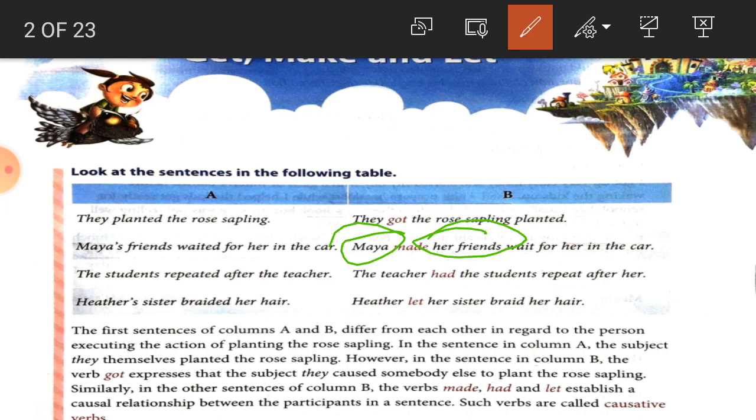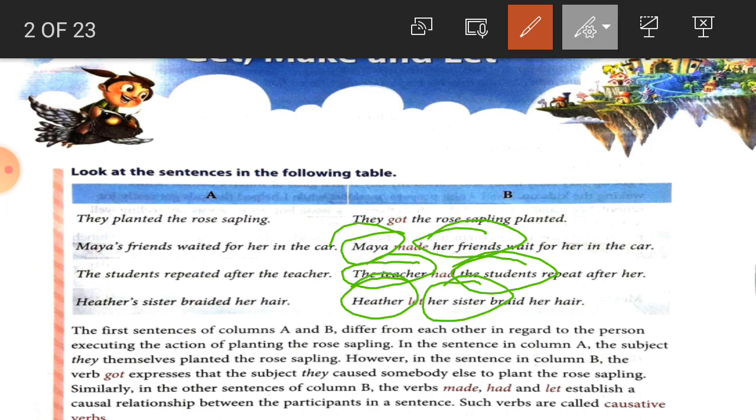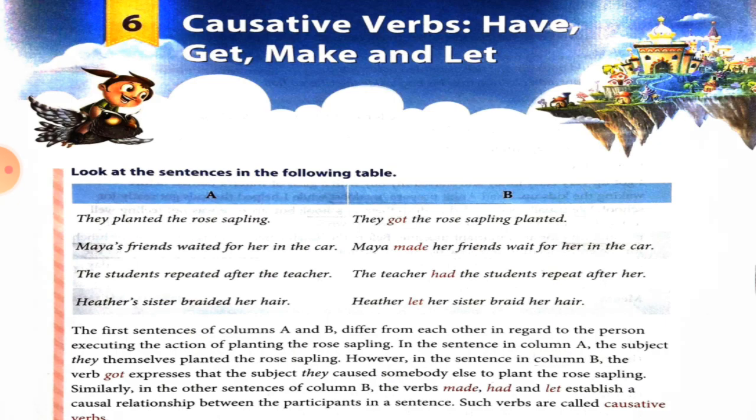In the next sentence, there is a causal relationship between the teacher and the students. In the next sentence, there is a causal relationship between Heather and her sister. So students, these verbs, like got, made, had and let, are called what? Causative verbs. The definition is given here, students.